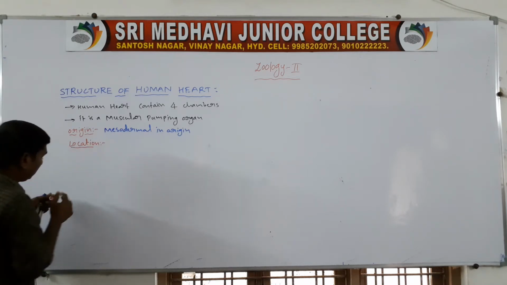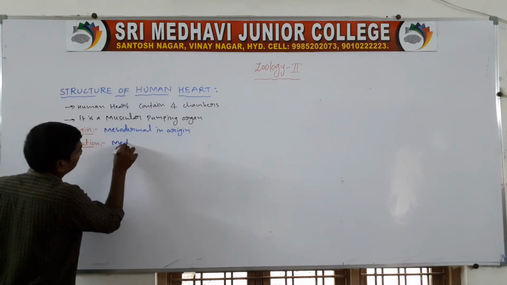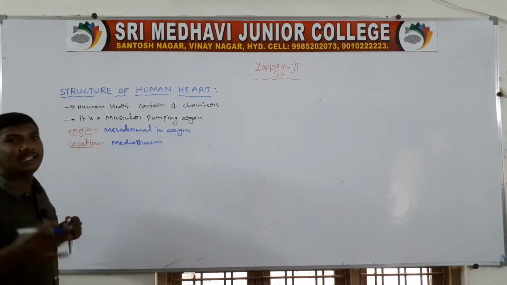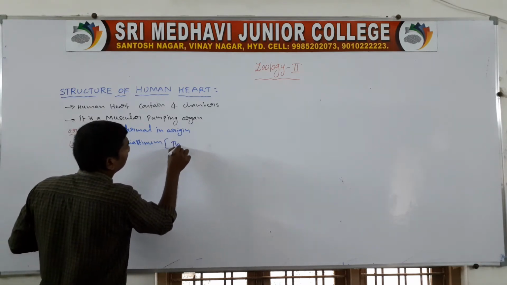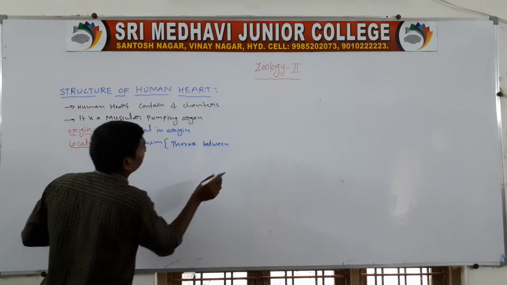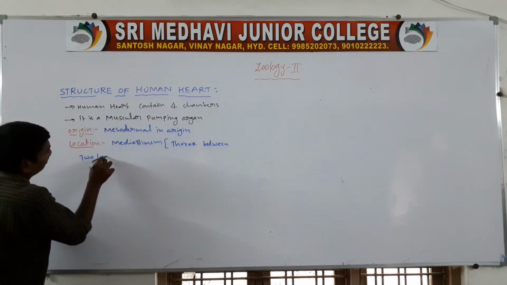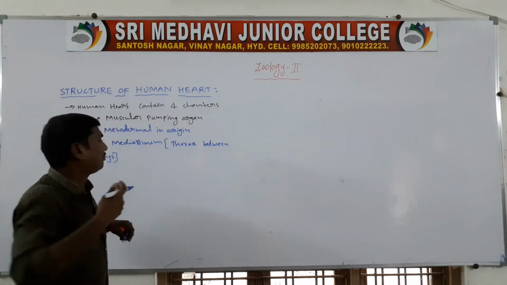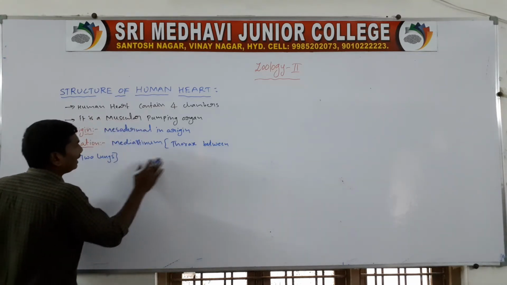Location. The heart is located in the mediastinum. Mediastinum means the thorax, between the two lungs. So it is present in the thorax between the two lungs and slightly turned to the left.